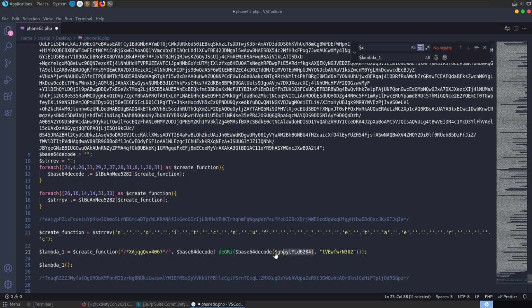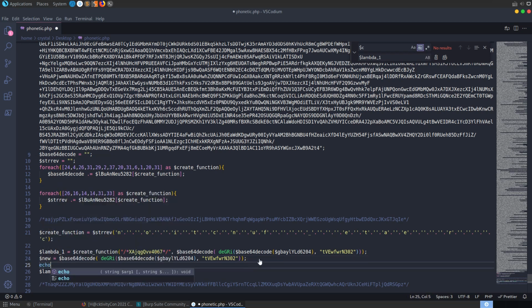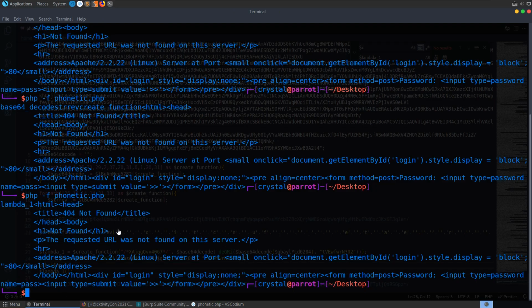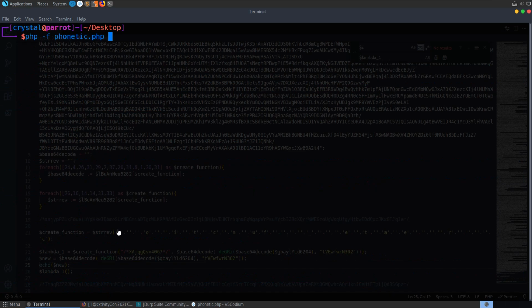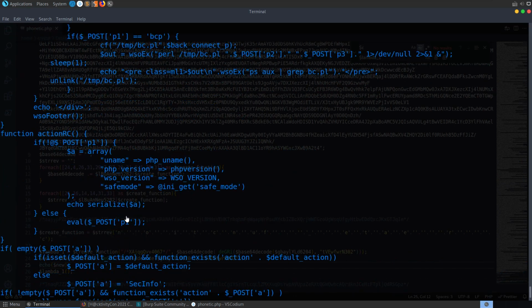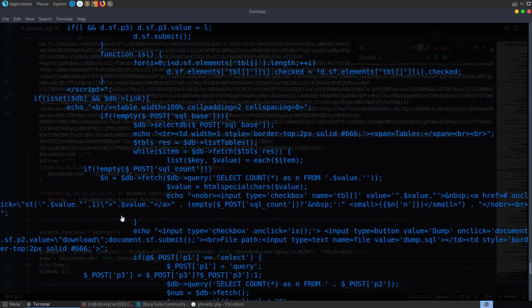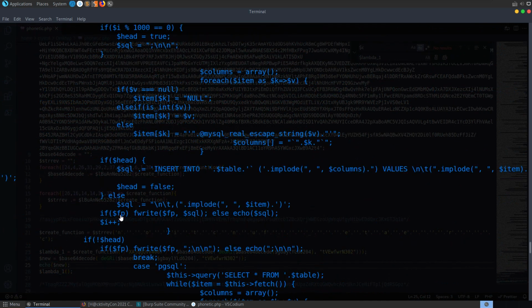So if we take this value, let me try and take this whole thing here. Well, we'll take the base64 decode bit. I'm going to say new is equal to that. Okay, it looks alright, and then we want to echo that out. And let me clear this so we can see what's going on. We run this again, and this time we get a lot of code. So it's actually decoded that whole script for us, which is awesome.